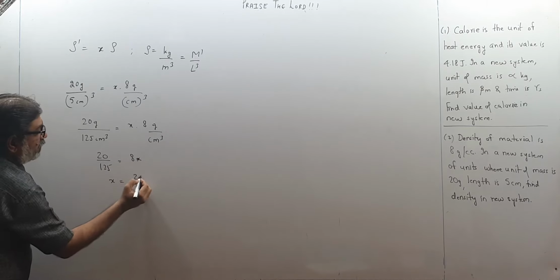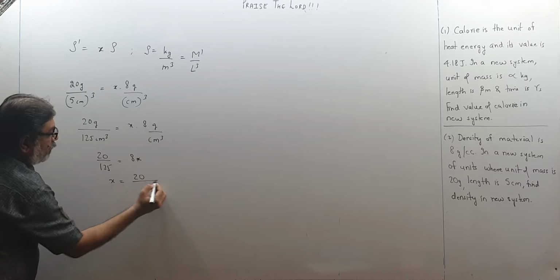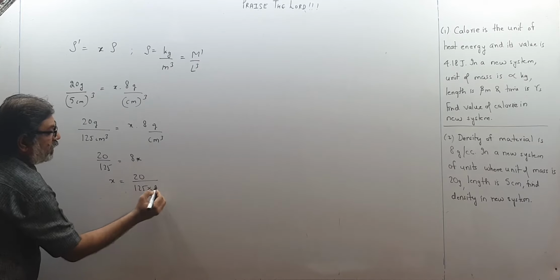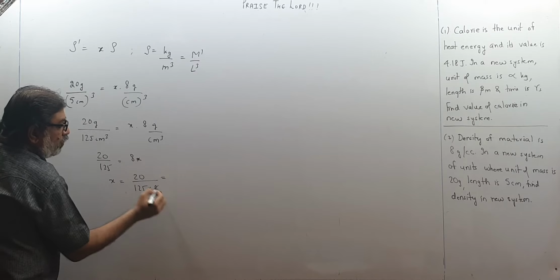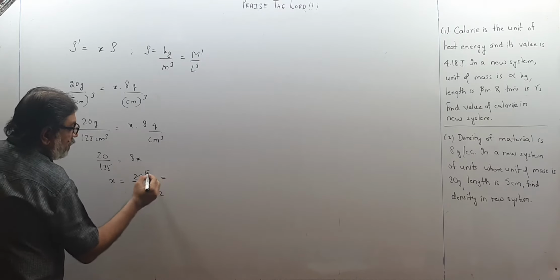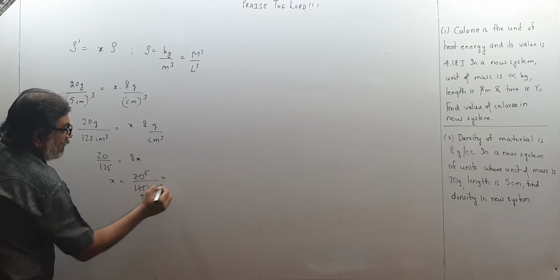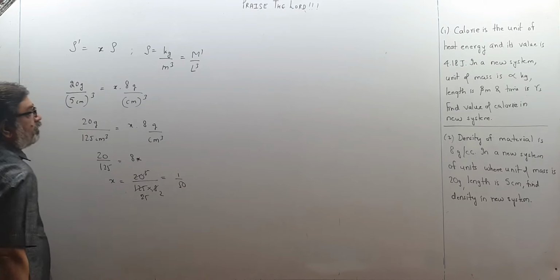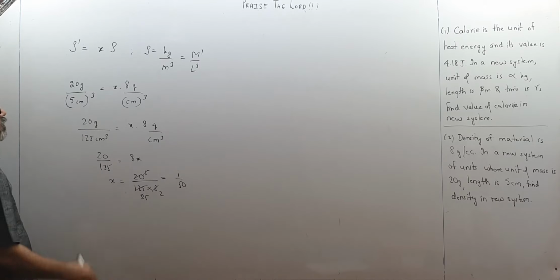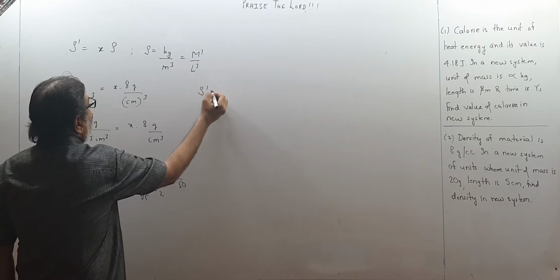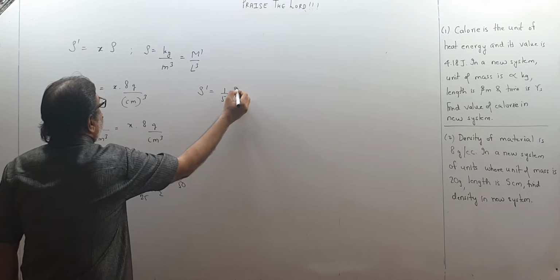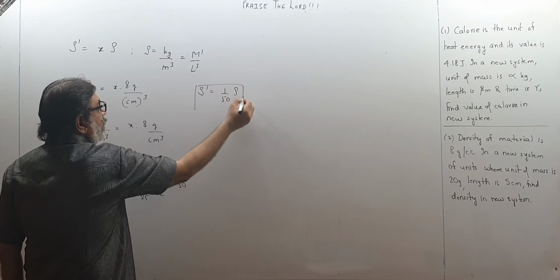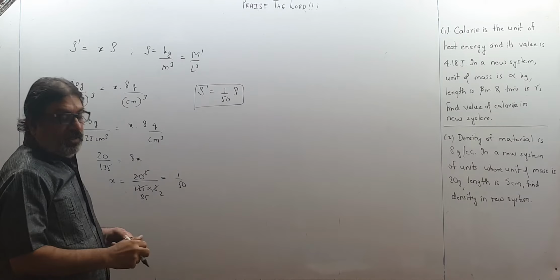So x becomes 20 upon 125 into 8, and that is 4, 2s are 4, 5s are 5, 1s are 5, 25s are. So that is 1 upon 50. The x I get is 1 upon 50. I write over here, rho dash becomes 1 upon 50 density. That means density becomes 1 upon 50 times the old value.